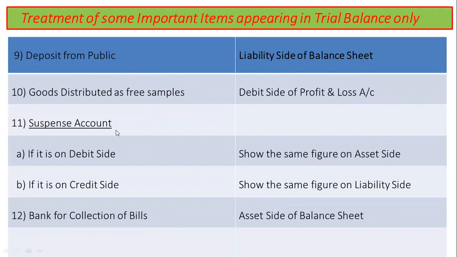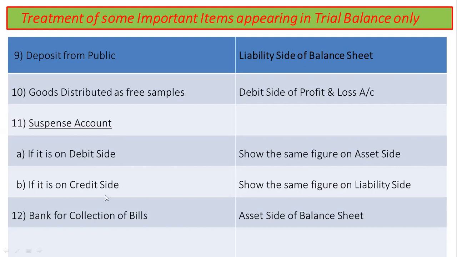Next is suspense account. If this item is shown on the debit side, then the same figure shall be shown on the asset side.